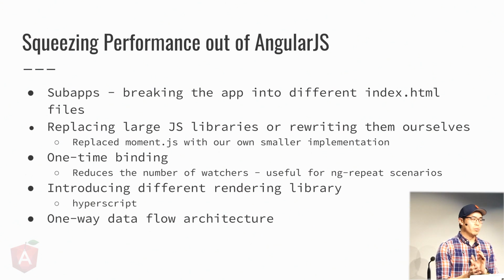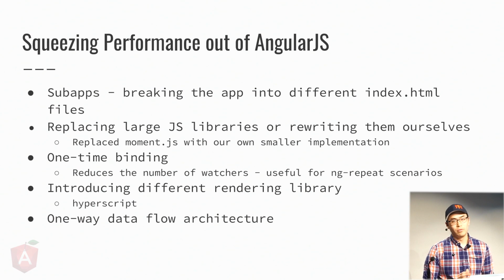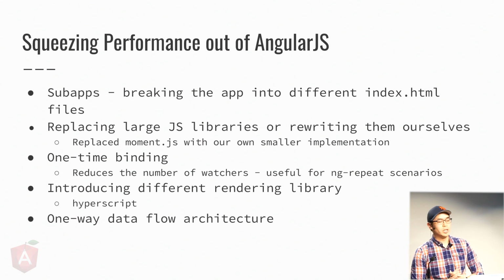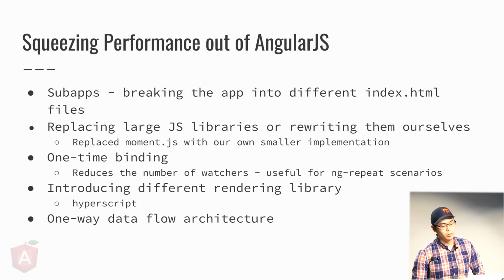In addition to this, we also audited and removed any large libraries, like Moment.js with time zone information. At that time, it was probably approaching 50 kilobytes gzipped. So we ended up just rewriting it ourselves. To address the lagginess issue, first off, we started to one-time bind many values that we knew wouldn't change after the first initial load. This reduced the number of watchers and made the app more responsive.